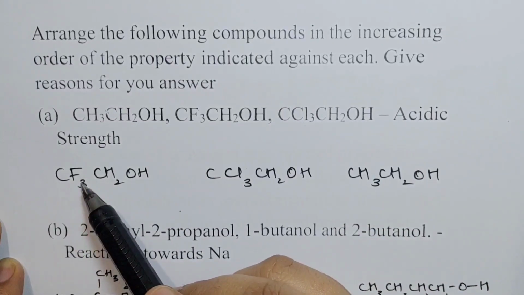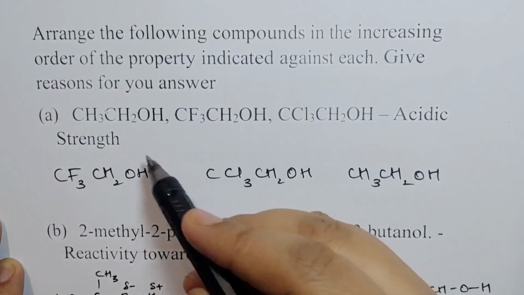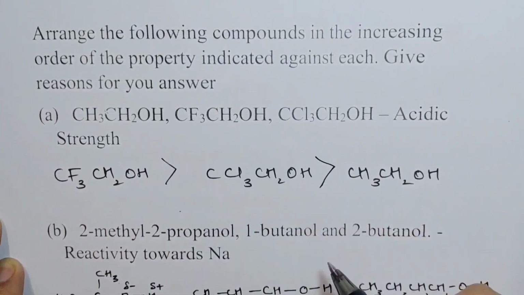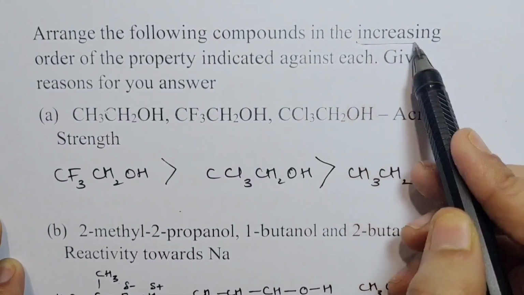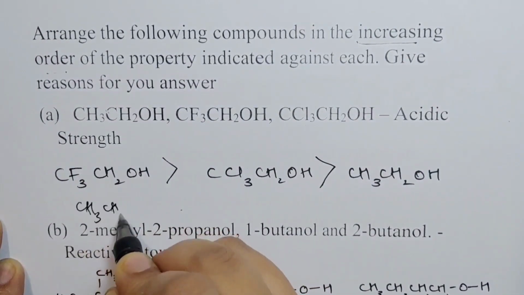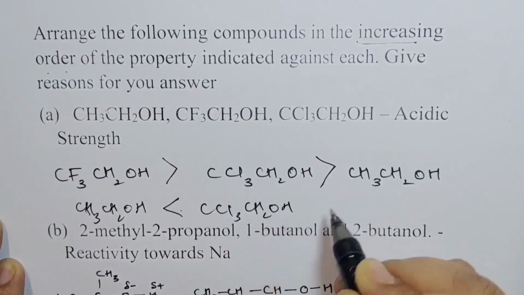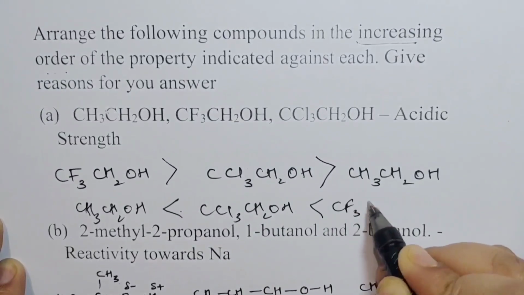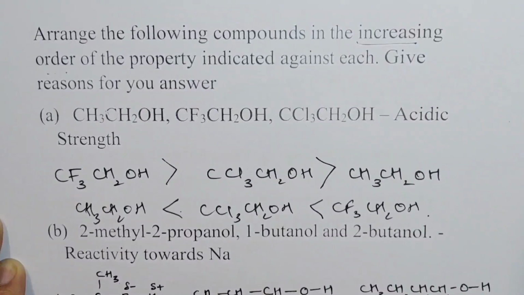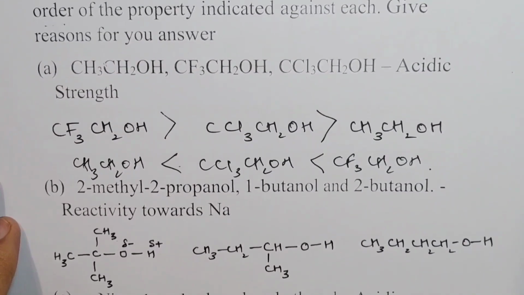Fluorine being an electronegative element would increase the polarity of the OH bond. Therefore, the order would be like this. But you have to show the order in increasing order. So basically, you would show it like ethanol, then there is this chloro-substituted ethanol, and then there is fluorine-substituted ethanol, trifluoroethanol.